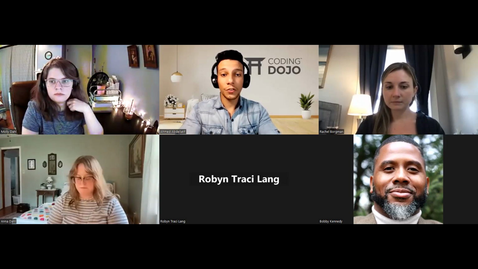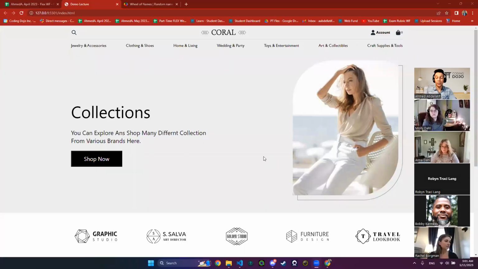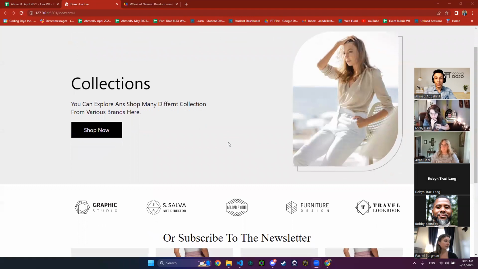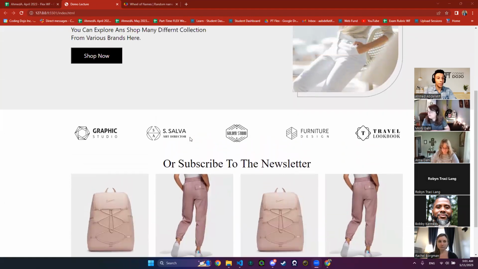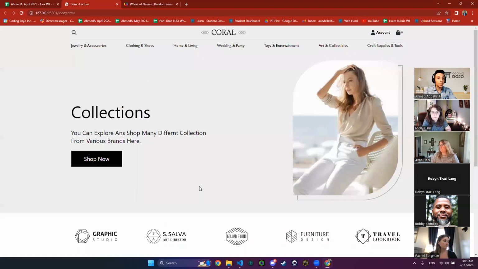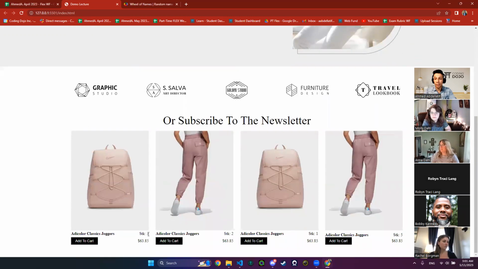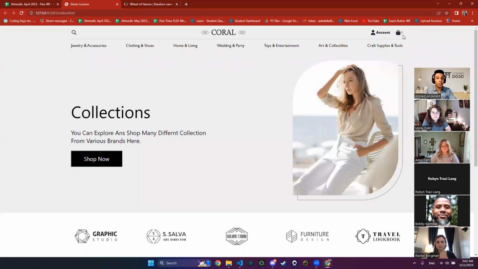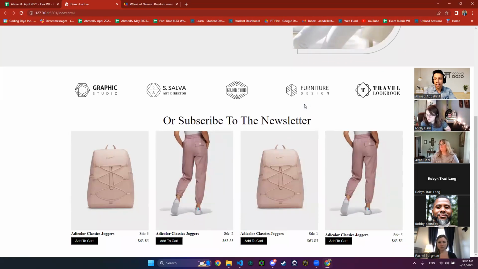Let me start by sharing the screen so we can see what we covered in the office hours. This was the web page that we had in the office hours. We managed to respect the quantity that we have right here. When we click on the add to cart button, it adds to our cart right here. Here we have a quantity of 3. So when I click on add to cart, it adds the 3 to the 0, so it's 3. If I add another 3, respecting the quantity right here, we expect the output to be 6.